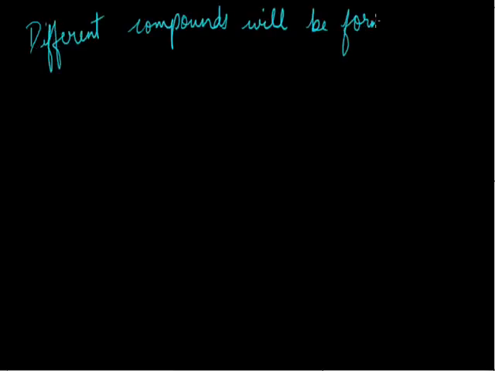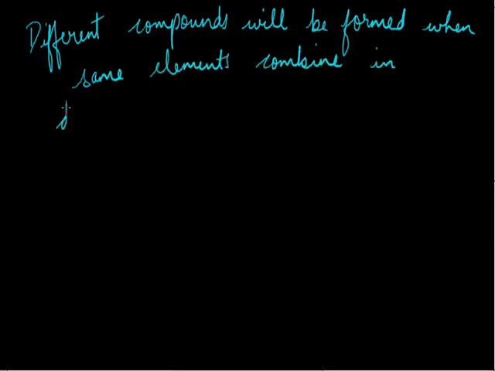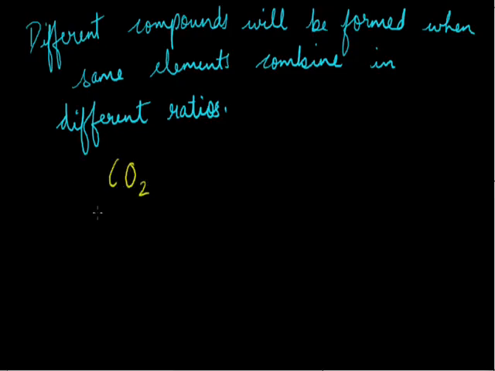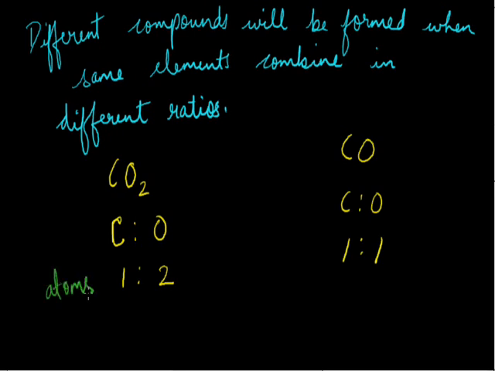Different compounds will be formed when the same elements combine in different ratios. For example, we have discussed carbon dioxide, and we'll take the same example to form another compound. For carbon dioxide, the ratio of atoms of carbon and oxygen is 1:2. And in the case of carbon monoxide, the ratio of carbon to oxygen is 1:1. Here we are considering the number of atoms of carbon and oxygen.